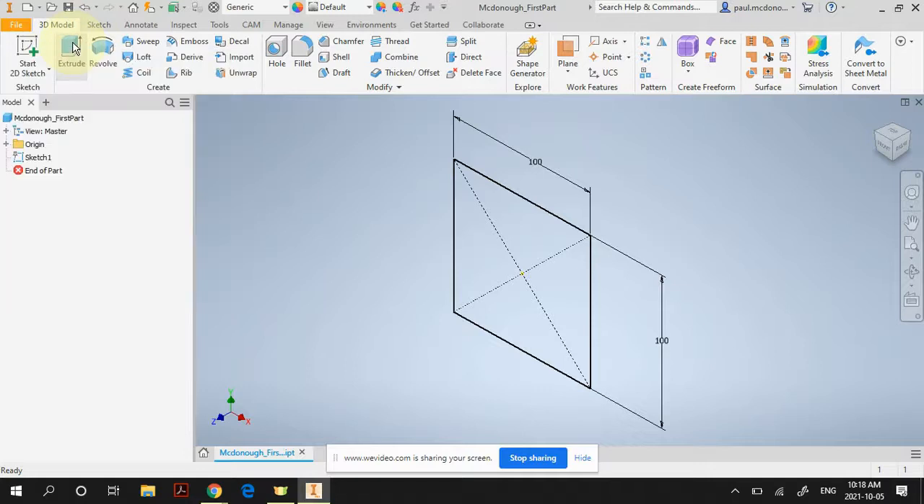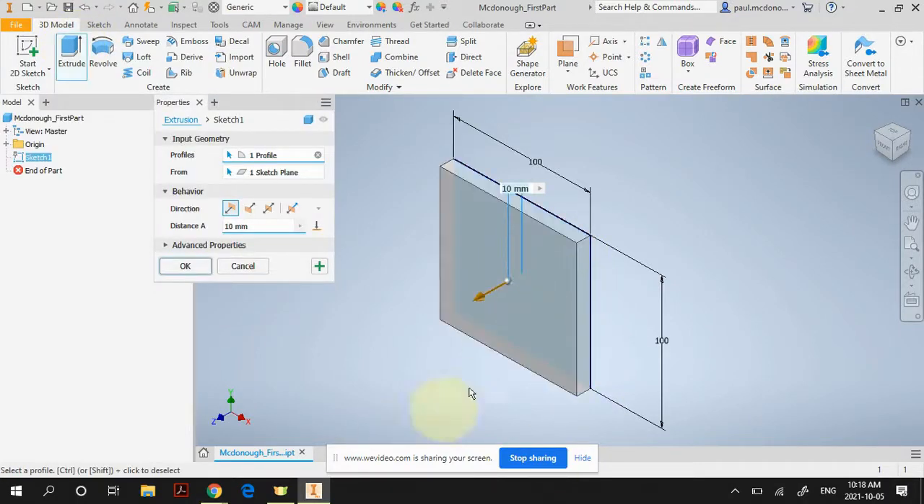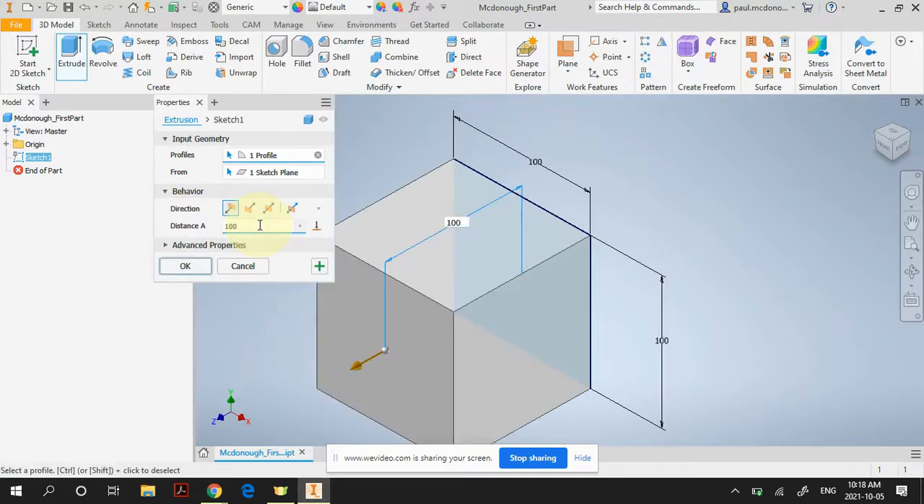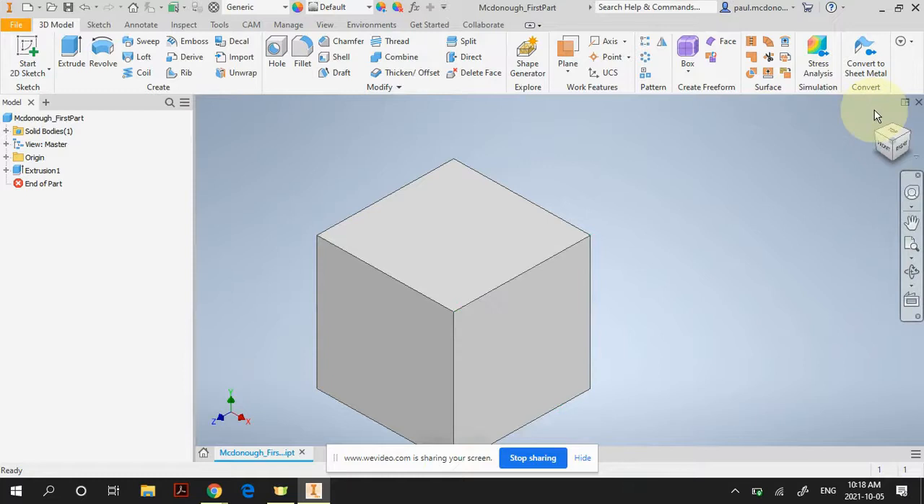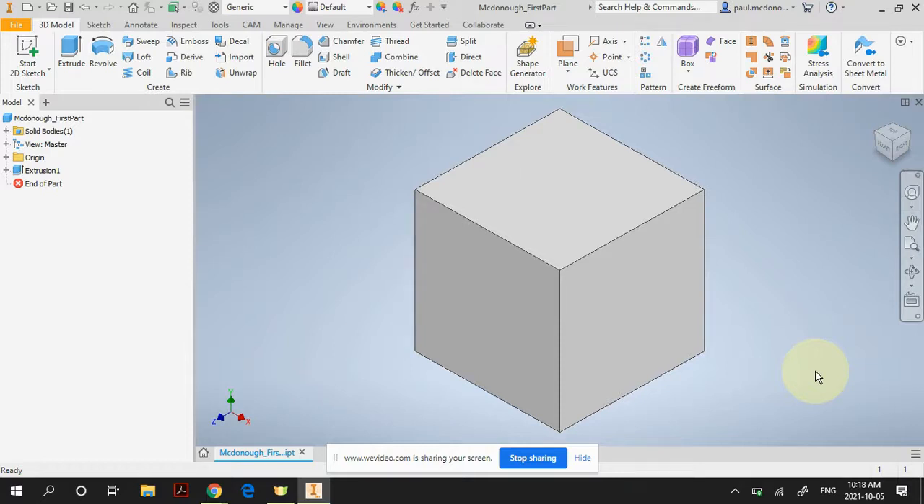So I click on extrude, and you'll notice that it'll highlight, and it gives you a preview of what it looks like. There's a bunch of different options here, but initially all you want to change is the distance A from 10 millimeters to 100. So you click on here, and you go 100, and it gives you a preview, okay? And then click OK, and now I have a cube that's 100 millimeters by 100 millimeters. If I click on the little house, it will recenter it in the middle of my screen. Any questions about that? Go back to your computers and go ahead and try that.